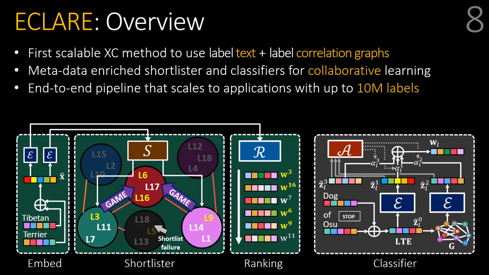ECLARE is the first extreme classification method to use label text along with label correlation graphs. ECLARE can infer label correlation from the ground truth itself, and ECLARE's two very powerful tools, which are label text-based representation and GCN-based label text augmentation, enable ECLARE to give accuracy 3% higher on precision 1 for publicly benchmarked datasets and up to 15% higher precision 1 for proprietary datasets of Bing, while offering predictions within milliseconds. This makes it suitable for real-world applications. We will discuss each component in more detail.